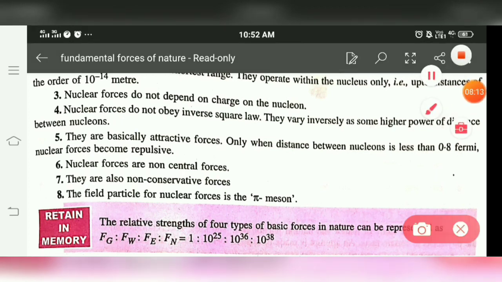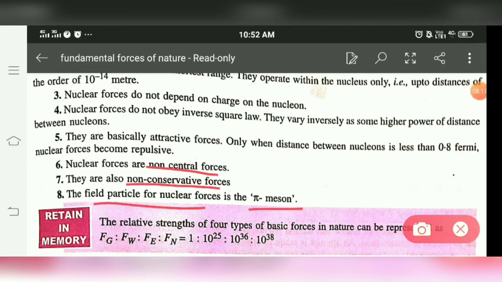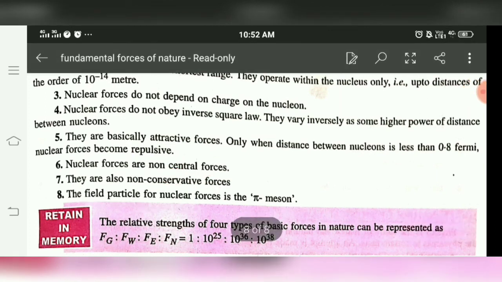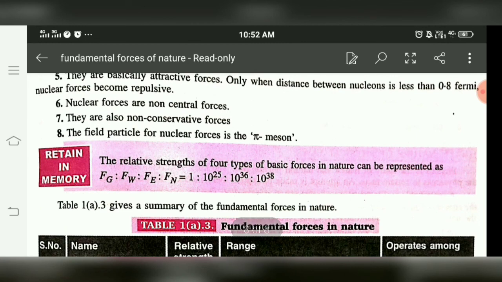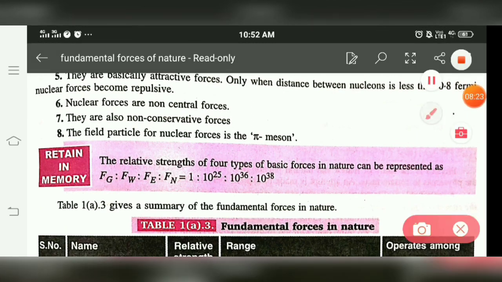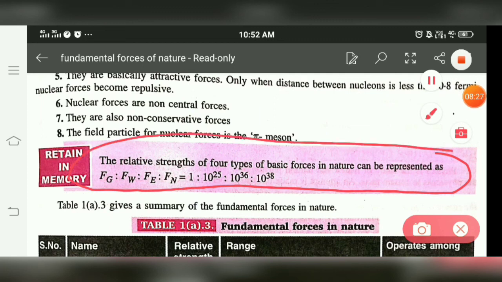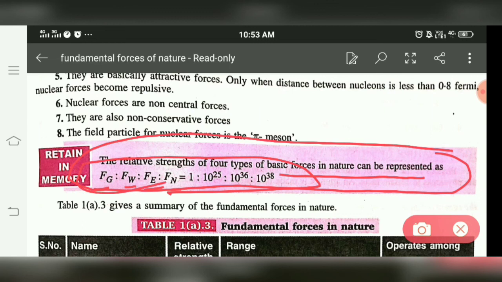Non-central in nature, non-conservative, and the particle of exchange is the pi meson. So this represents the relative strength between the four basic forces of nature, that is gravitational, weak, electrostatic or electromagnetic, and nuclear forces. This is all the overview of this.